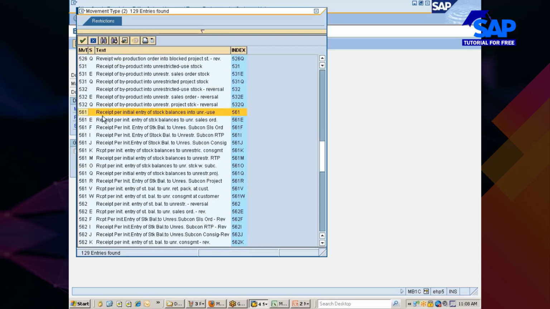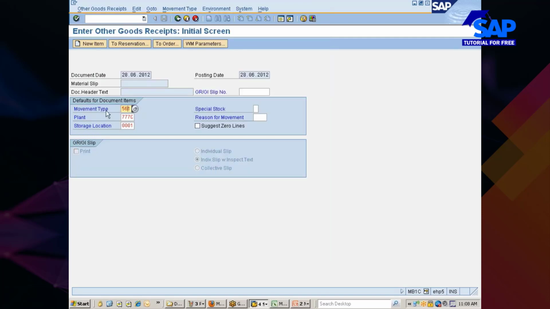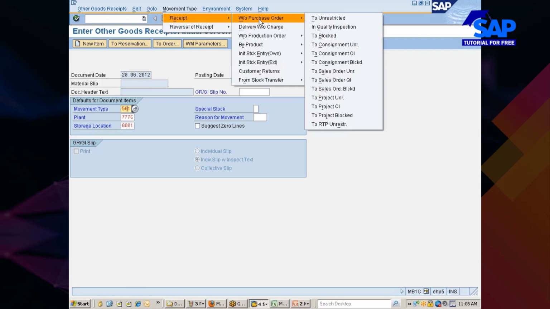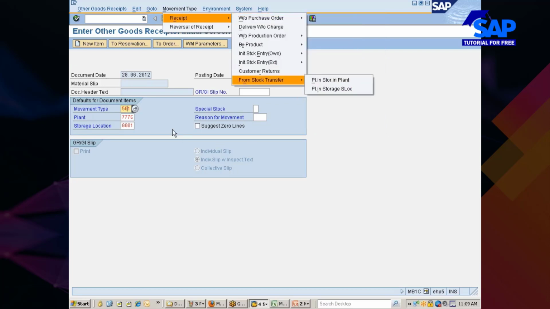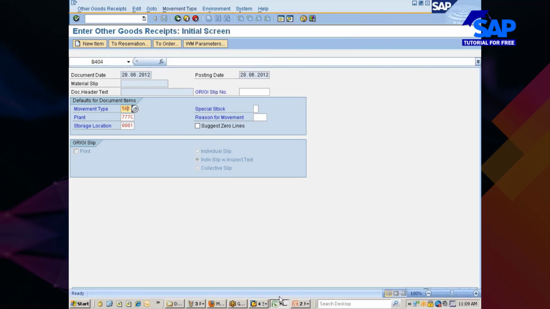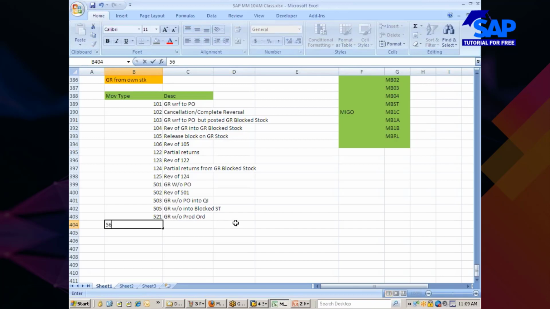Okay, this one: receipt for initial entry of stock balances into your own stock. I don't know why I'm not finding it here. Something should be there. It's not there. But 561 is the goods receipt.